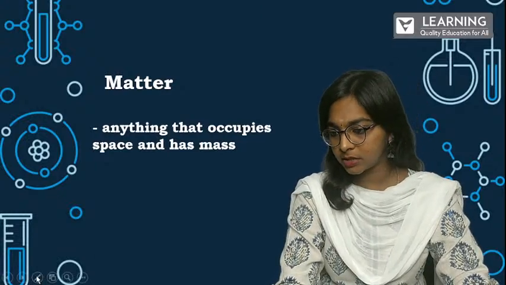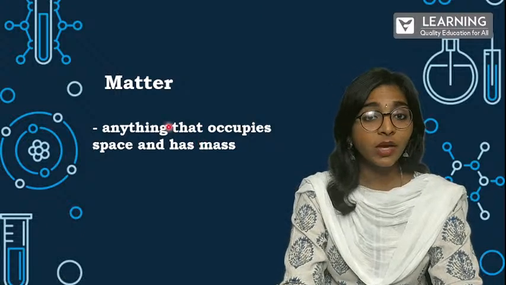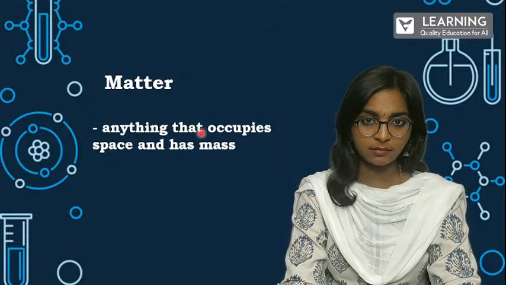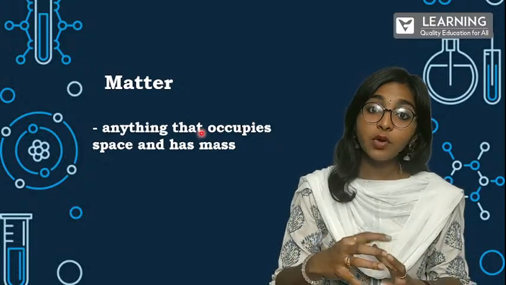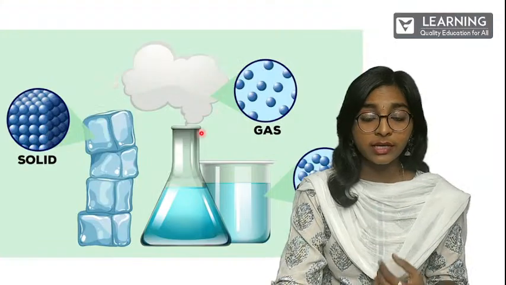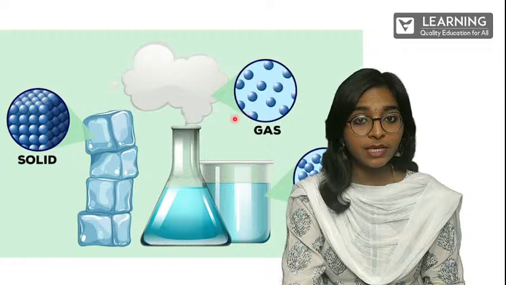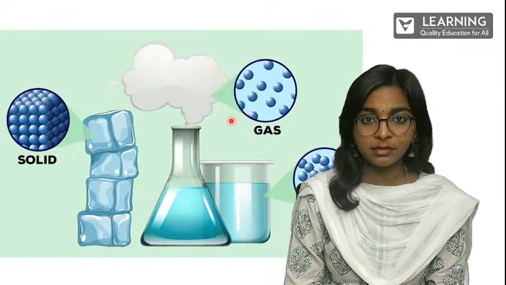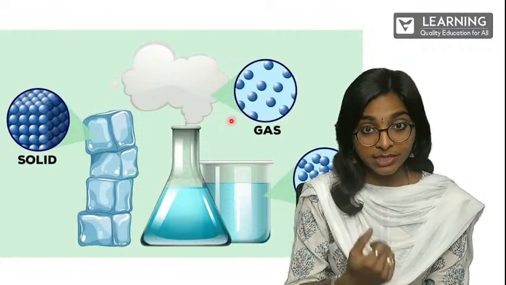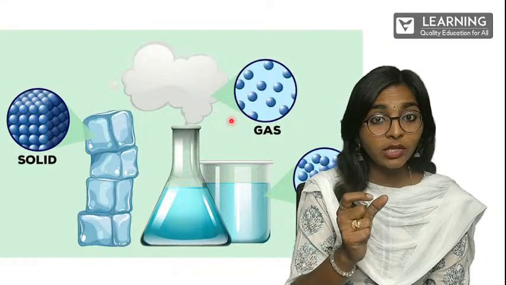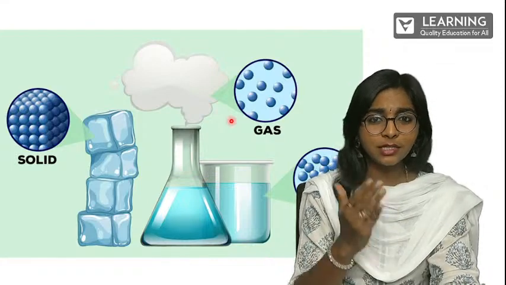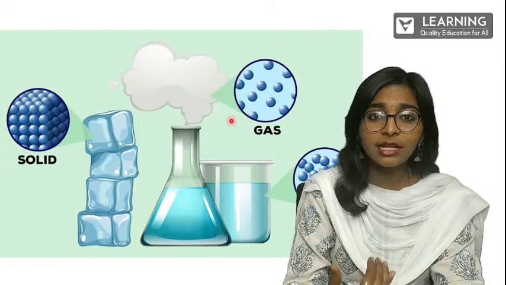Let me take my laser. Yeah. So matter is nothing but anything that occupies space and has mass, right? It can be of any state. When we talk about state, it can be a solid, a liquid, or even a gas. There are different states for matter. A single substance can exist in different states. For example, take water. When you reduce the temperature of water, it will turn itself into a solid.